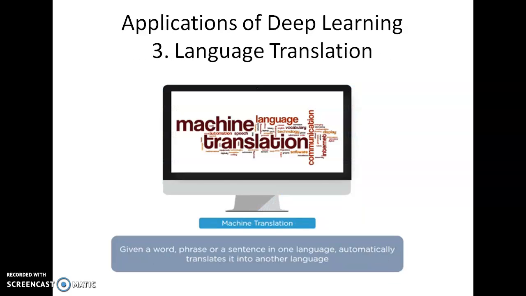Then the next application is language translation. A given word, phrase or sentence in one language is automatically translated into another language, and that is in real time. So if you visit some other country where there is text in Japanese or Chinese and you require the translation of that in Hindi or English, then you can scan that particular text, and a deep learning app can convert that Japanese text into English text for you, and that too in real time.